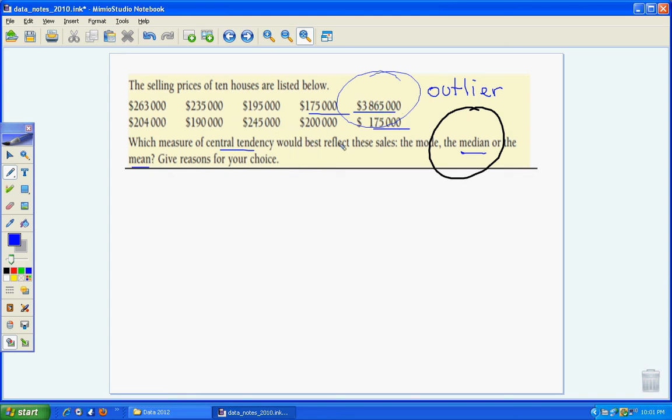So an outlier affects the mean, doesn't really affect the mode because it's only one of them sitting out there, and it doesn't affect the median. So that's the best one we would have in this situation.